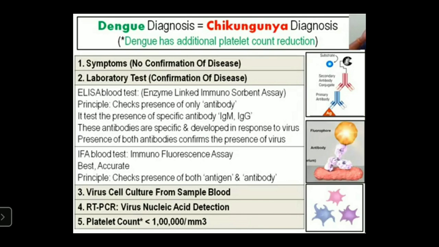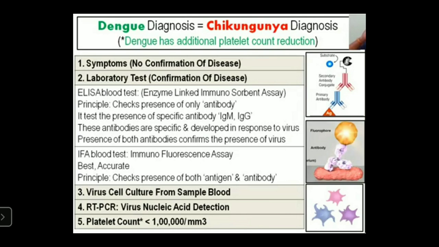And also cultures collected from the mosquitoes can be examined. Nucleic acid detection can be done by RT-PCR test, and the clinical data of the patient is determined by checking the platelet count, below 1 lakh per cubic millimeter.